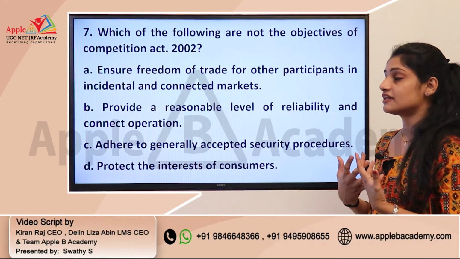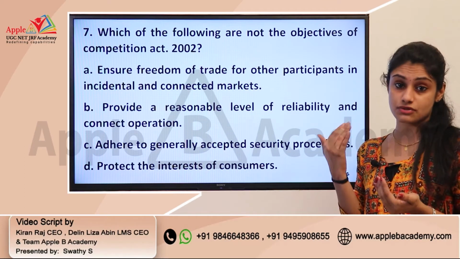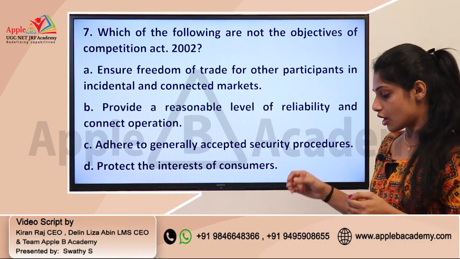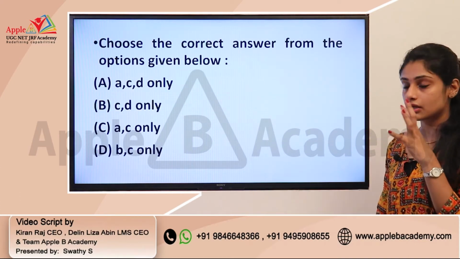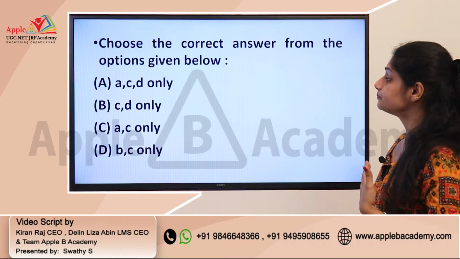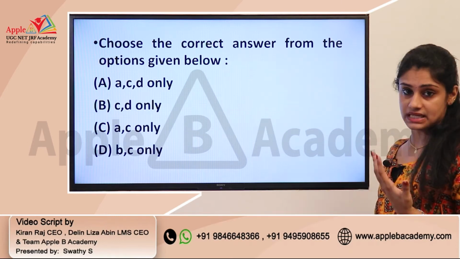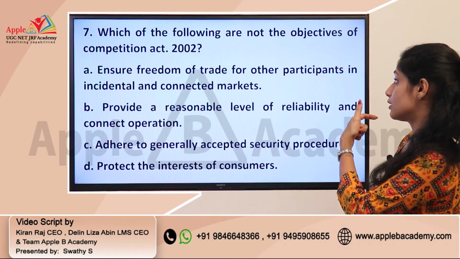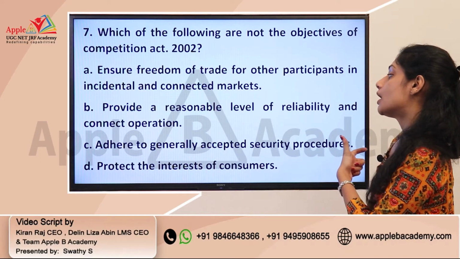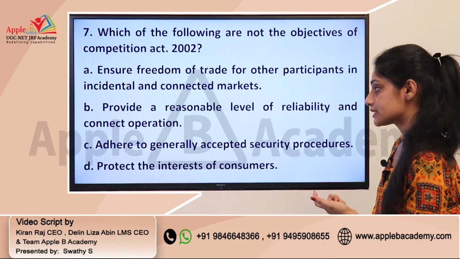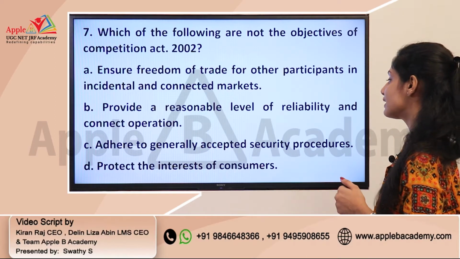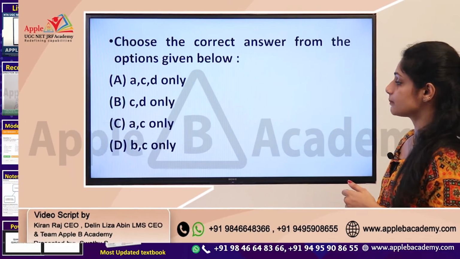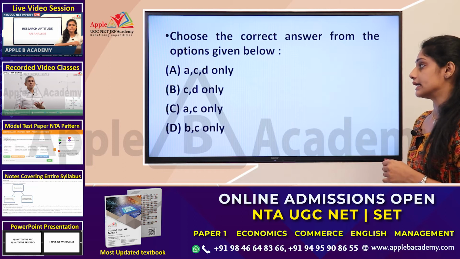So here you should know about the objectives of competition. You need to identify which of the following is not the objective of the Competition Act. Here also you have a combination of answers like ACD, CD, AC and BC. When you are dealing with this question, you need which is not an objective: option B, provide a reasonable level of reliability in connect operation, and option C, adhere to generally accepted security procedures. So B and C should be there in that particular option. So the correct option is answer D.